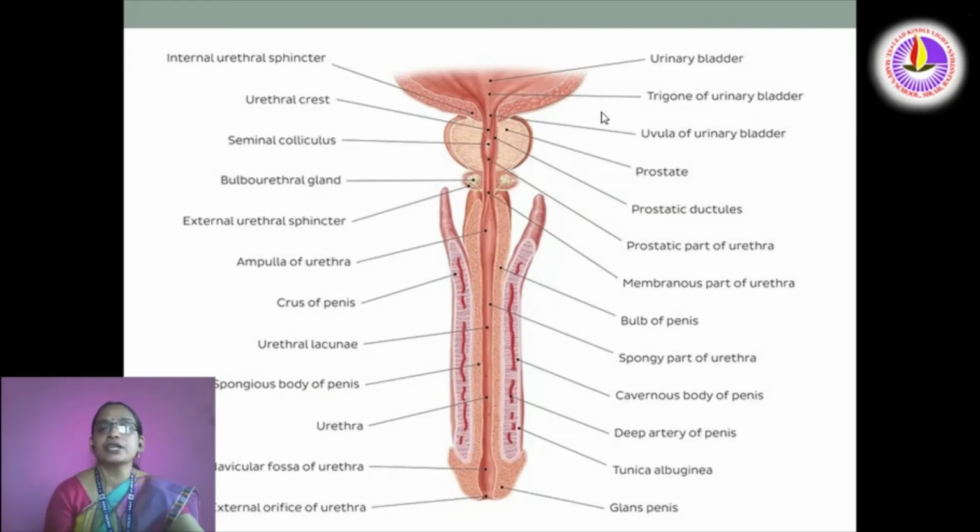Then afterwards you can see the trigone of urinary bladder, prostate gland, prostatic ductules, prostatic part of urethra, membranous part of urethra, bulb of penis, spongy part of urethra, cavernous body of penis, deep artery of penis, tunica albuginea, glans penis. On the left side you can see internal urethral sphincter, urethral crest, seminal colliculus, bulbourethral gland, external urethral sphincter, ampulla of urethra, crest of penis, urethral lacunae, spongy body of penis, urethra, navicular fossa of urethra, external orifice of urethra.